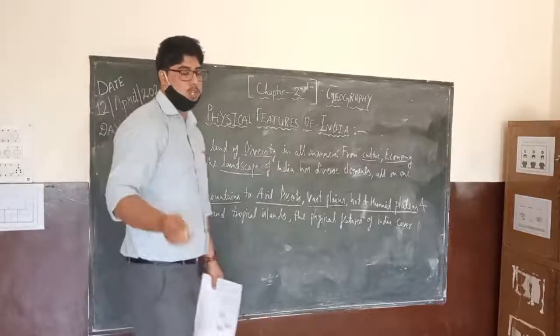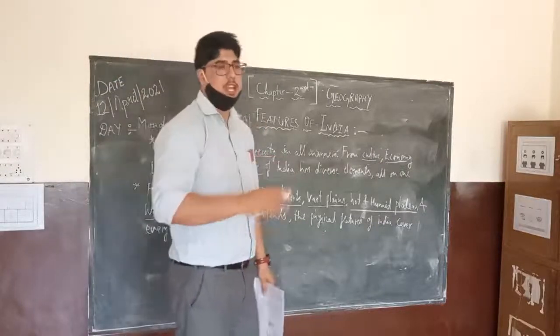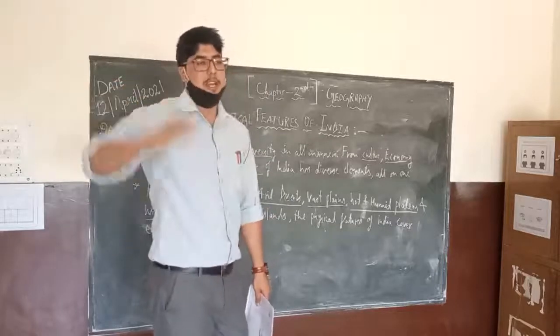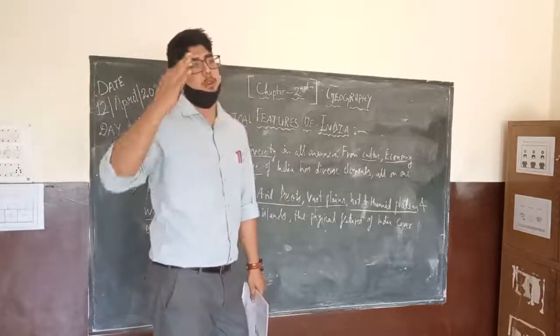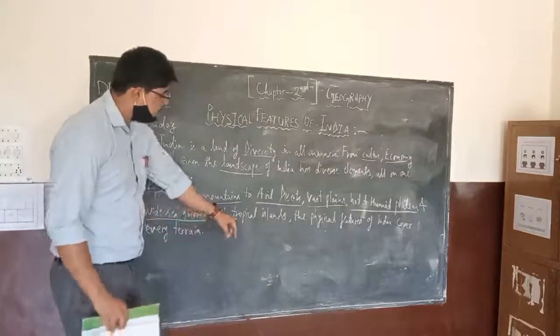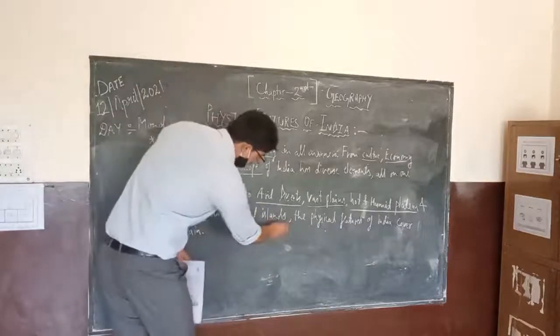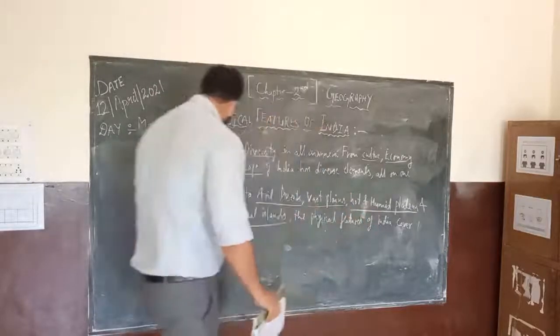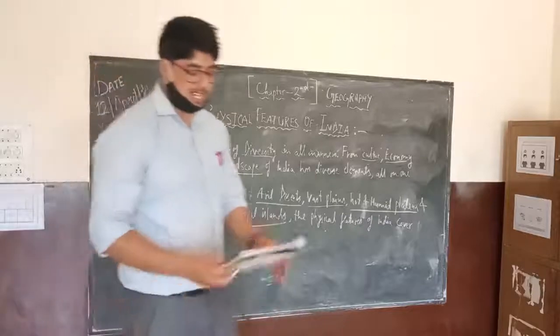So there can be a question in the first chapter. We will also cover in terms of kilometers the length of the coastline of India, and the length in kilometers of the land boundary of India. So we will discuss that. Then tropical islands, we are also going to discuss the islands of India. So the physical features of India cover every terrain. Let's understand the meaning of it.